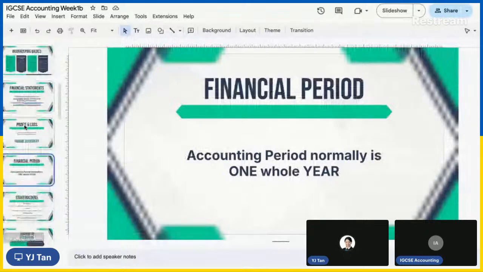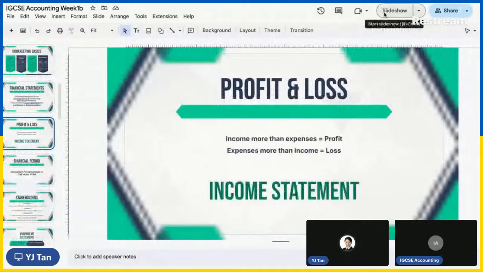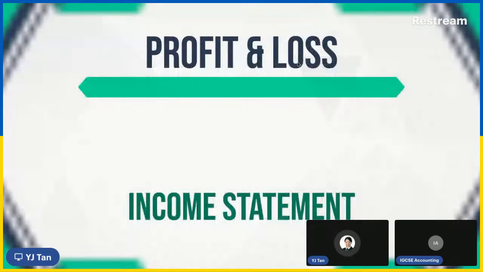Okay, yeah, profit and loss. As I mentioned just now, the majority of businesses are for profit. They want to make money, right? When your income is more than your expenses, that is equivalent to profit. For example, you buy a pair of shoes. You pay, let's say, 20 ringgit. That is your expense, the cost of the goods, which is the shoes.